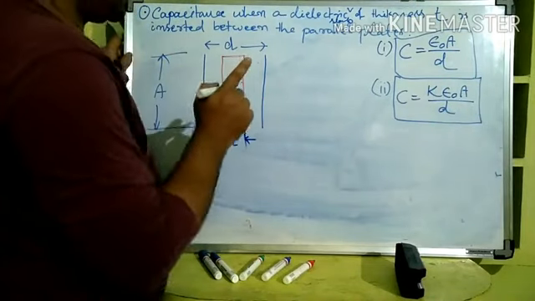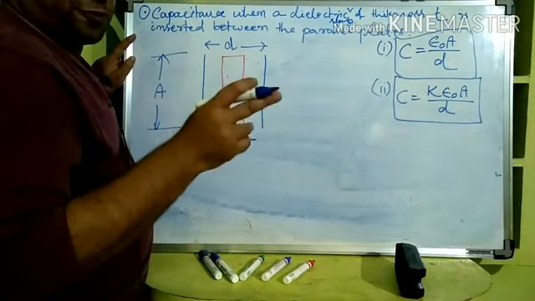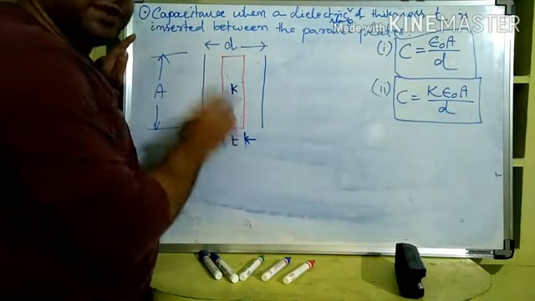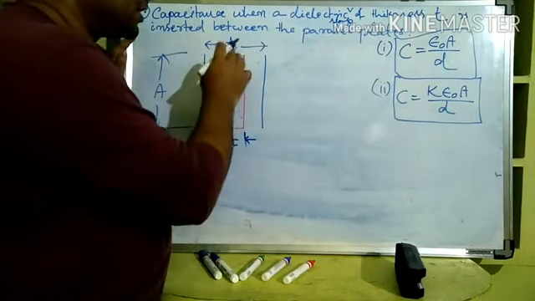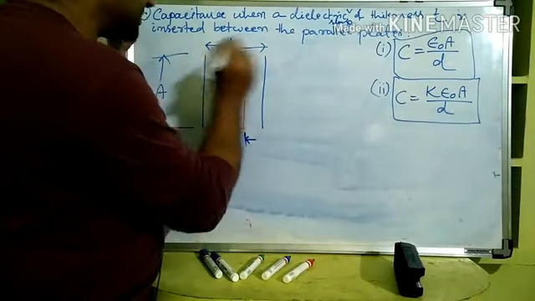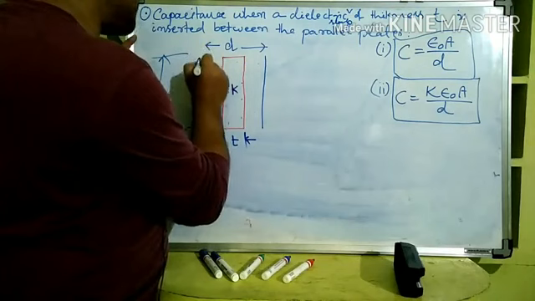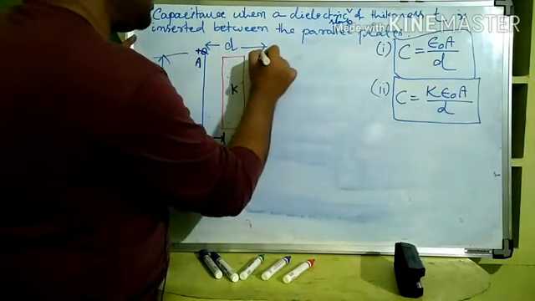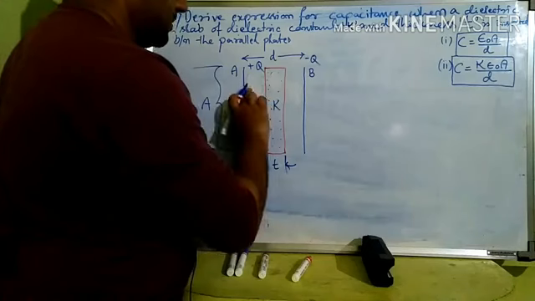Now you see, electric field intensity is a force, so it is definitely affected by the medium; it differs from medium to medium. Let us say this is plate A, positively charged, and plate B, negatively charged.